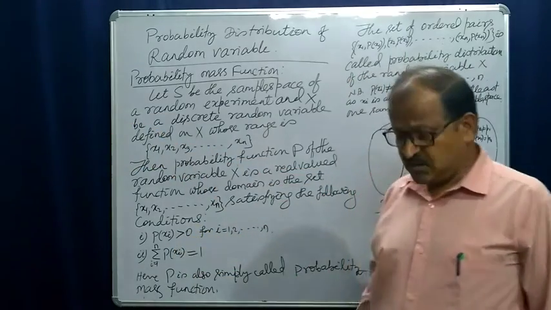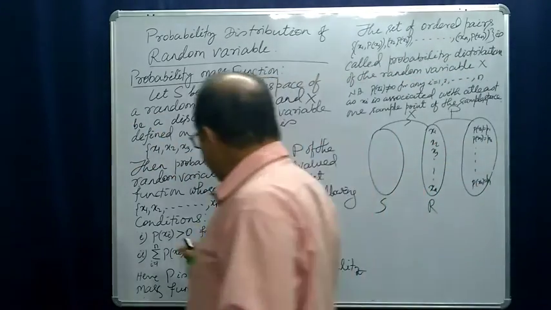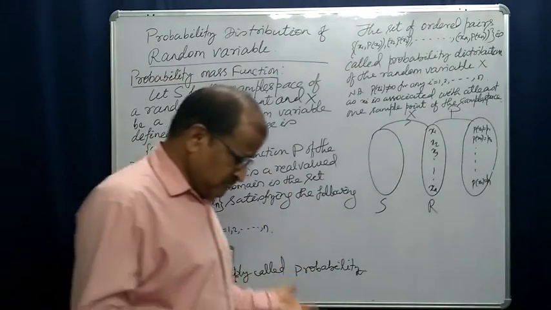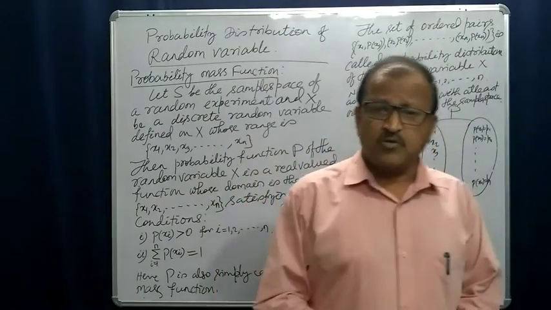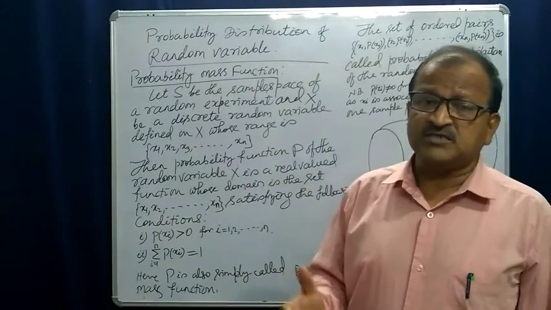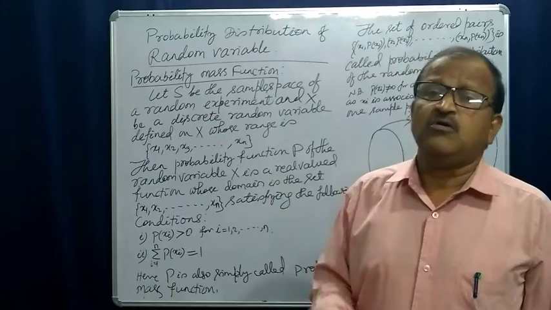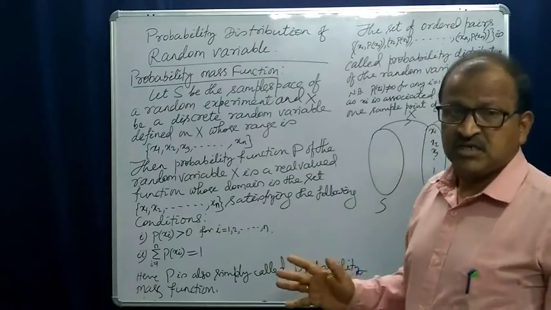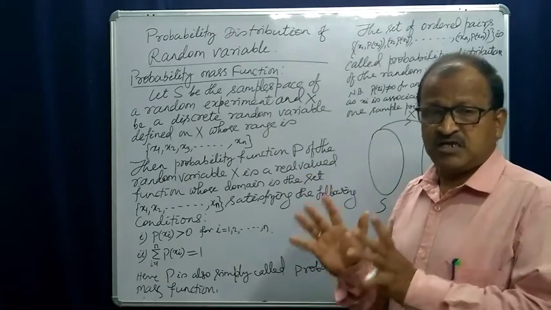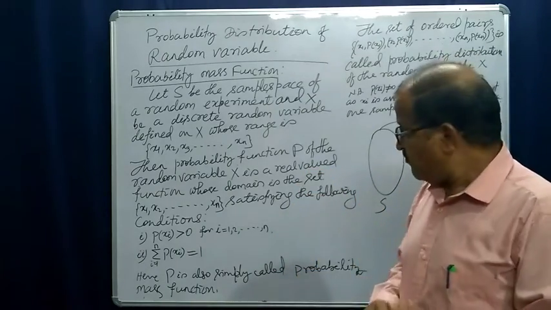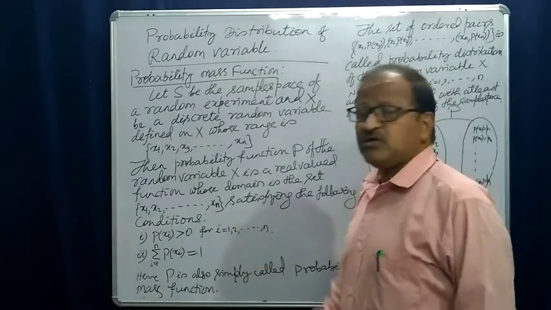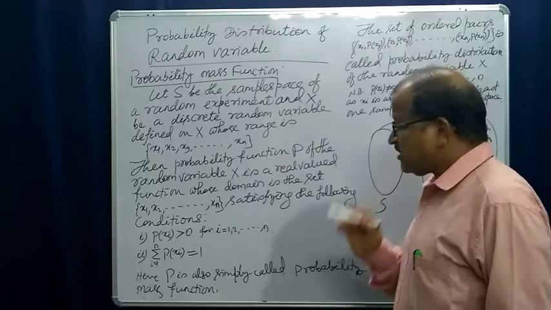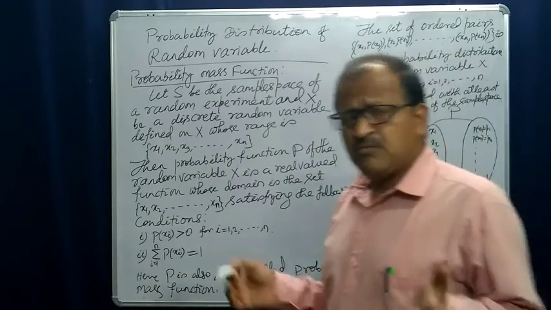satisfying these two conditions. Now the question may arise, why is it positive in probability space? We know that a probability function can take 0 value, and may be greater than 0 but less than or equal to 1 always. It is greater than or equal to 0 but less than or equal to 1. But why is it not 0 here? Why is it not equal to 0?